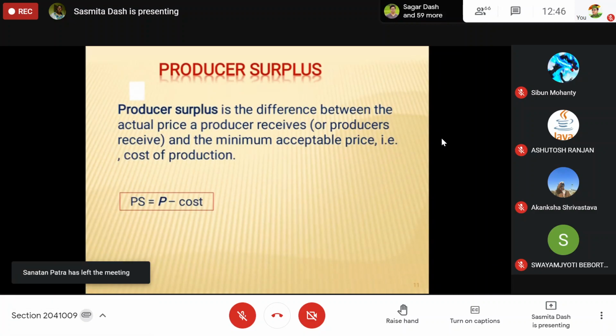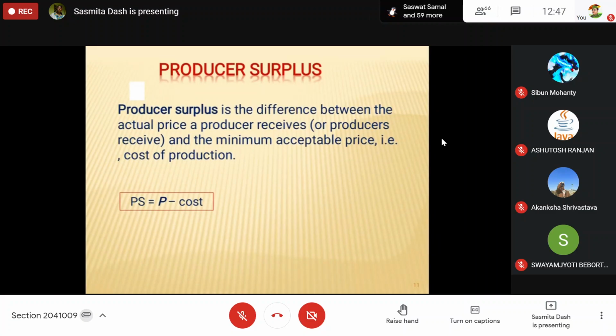Similarly, if the market price decreases from 10 rupees to 9 rupees, then the producer's surplus will reduce by 1 rupee per unit. This is how we can calculate the producer's surplus per unit.